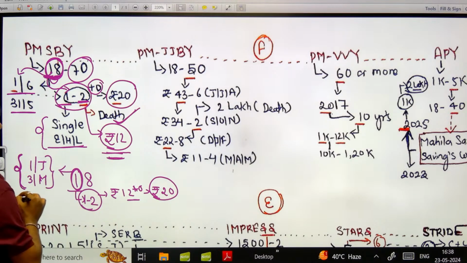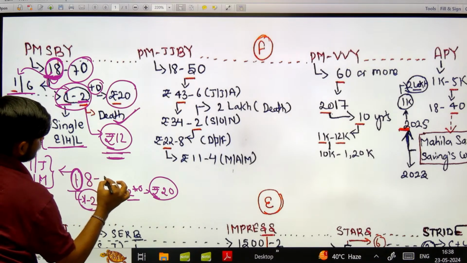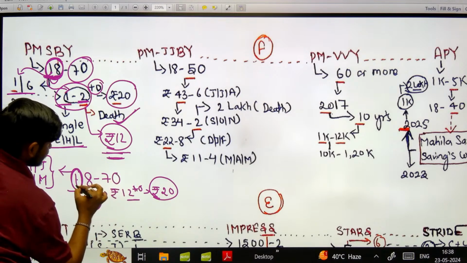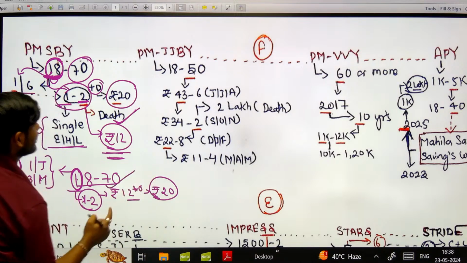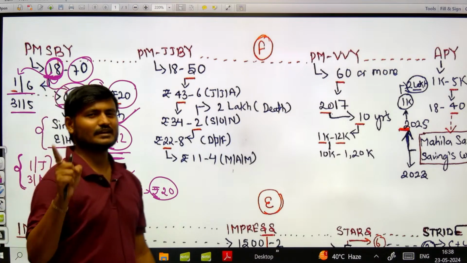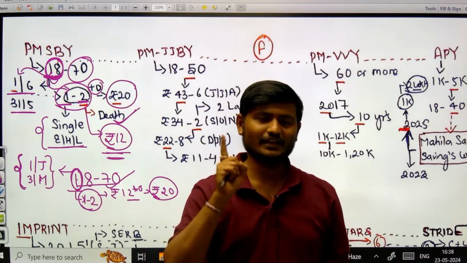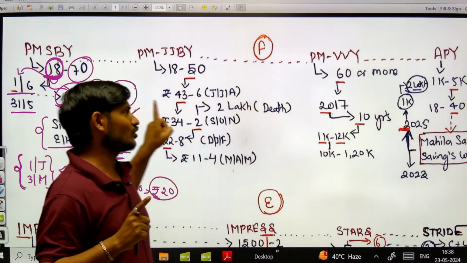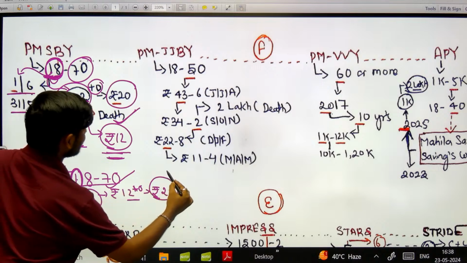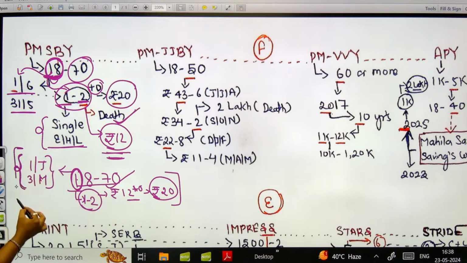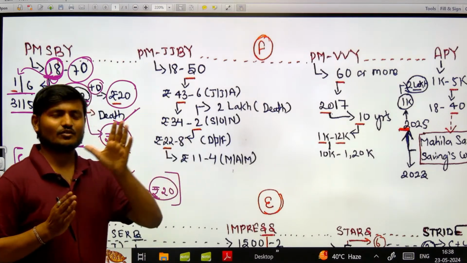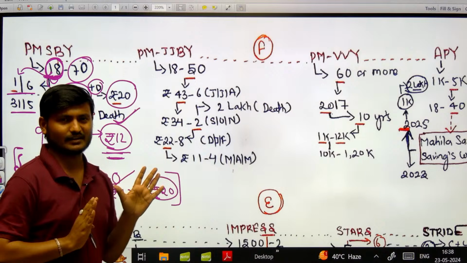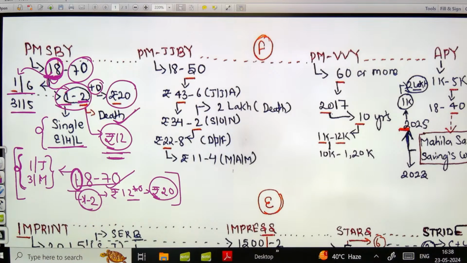Okay, now after that 18, 8 minus 1 is equals to 7, and with this particular basis I can remember the eligibility also, that is 18 to 70. तो इस तरीके से हम लोगों ने क्या करा, we just remembered nothing but a number 18, और उस एक नंबर से we have tried to remember almost 8 to 10 facts associated with प्रधानमंत्री सुरक्षा बीमा योजना. In this manner you can add further topics, you can add further data based on your mnemonic creation format.